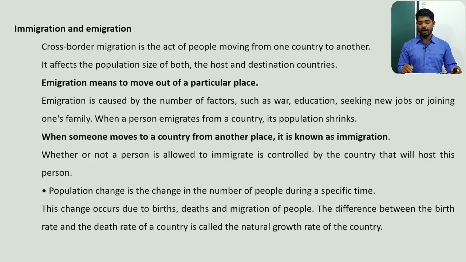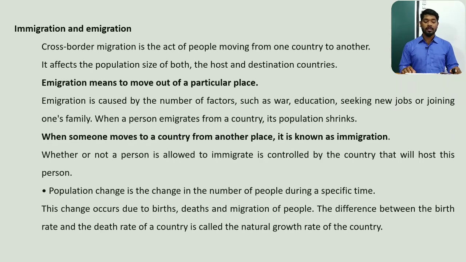When a person emigrates from a country, its population shrinks. So from emigration, that means a person leaving from a place, the population is declining, it's becoming less. When someone moves to a country from another place, it is called immigration. Whether or not a person is allowed to immigrate is controlled by the country that will host this person.